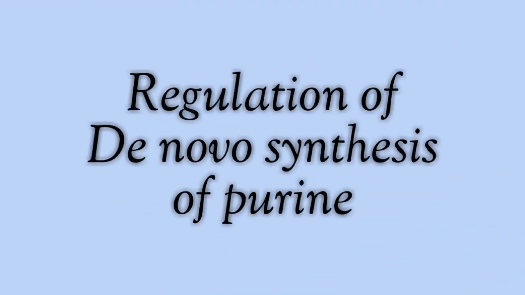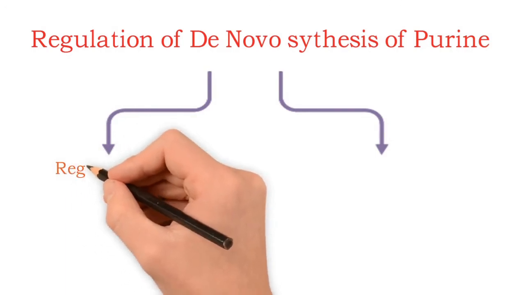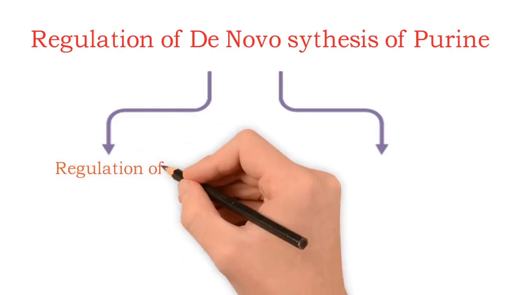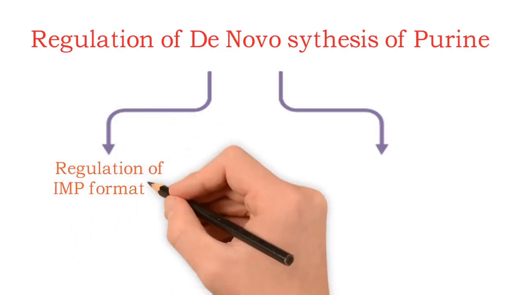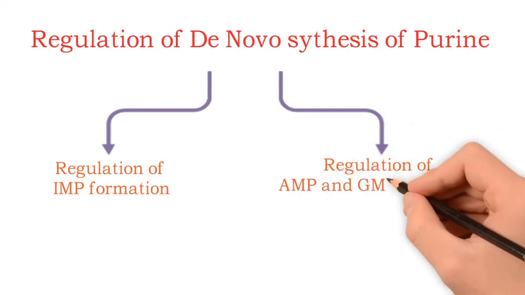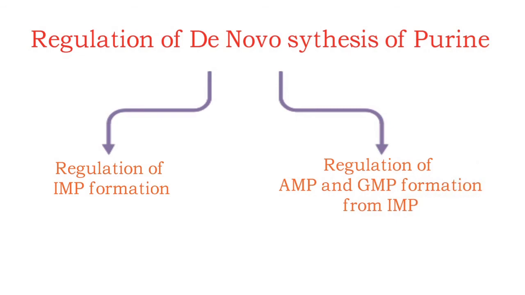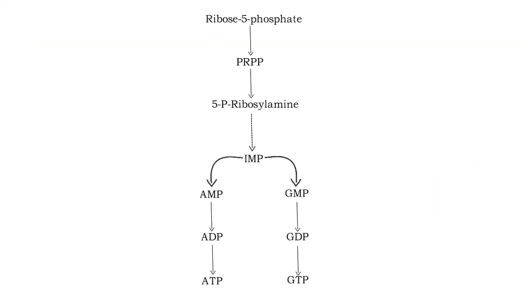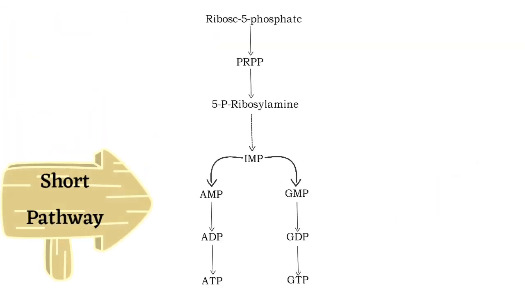Now we'll see the regulation of de novo synthesis of purine. De novo synthesis is regulated in two stages. First is regulation of IMP formation, and second is regulation of AMP and GMP formation from IMP. This is the short pathway of de novo purine synthesis.